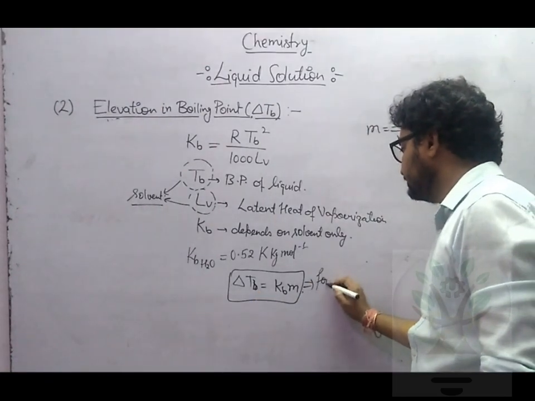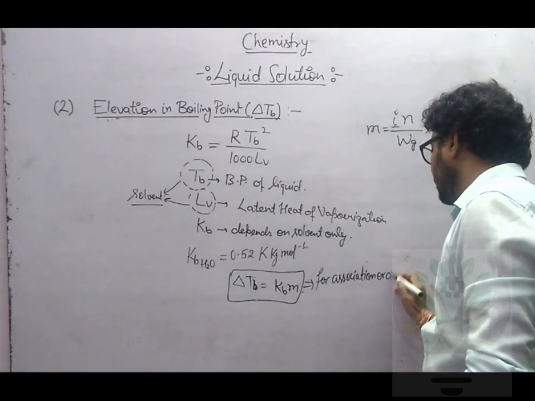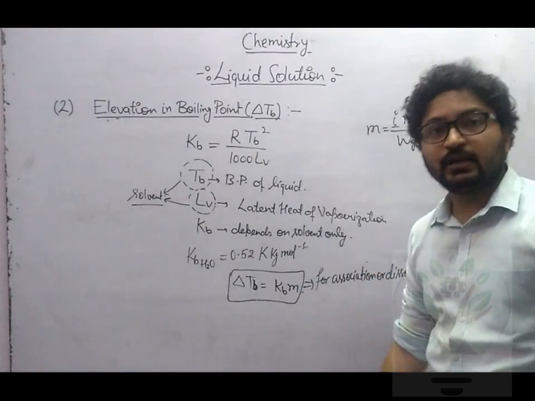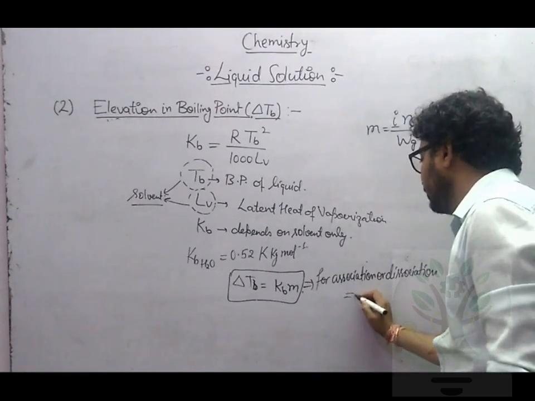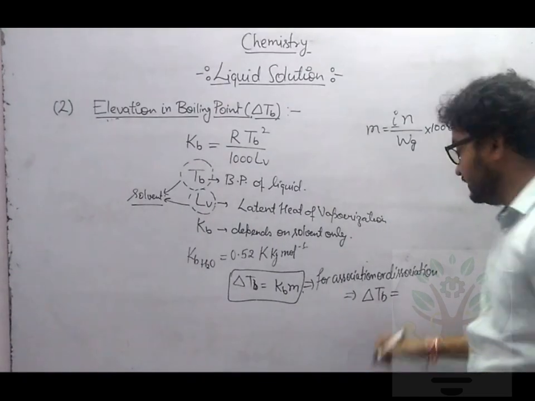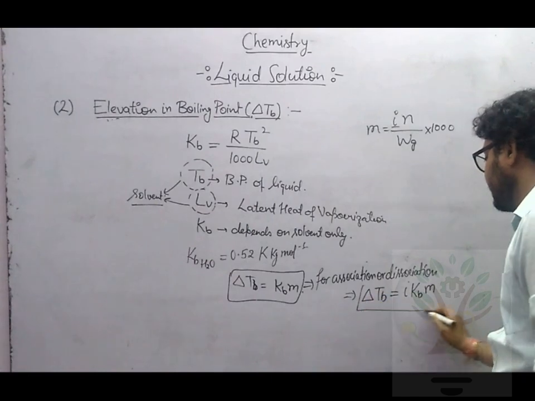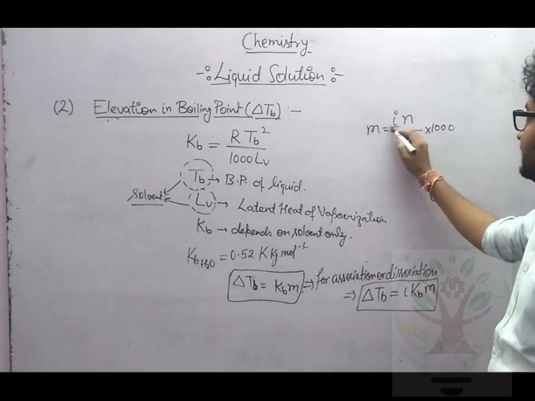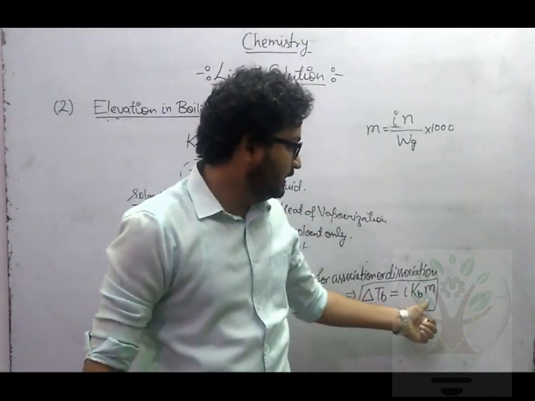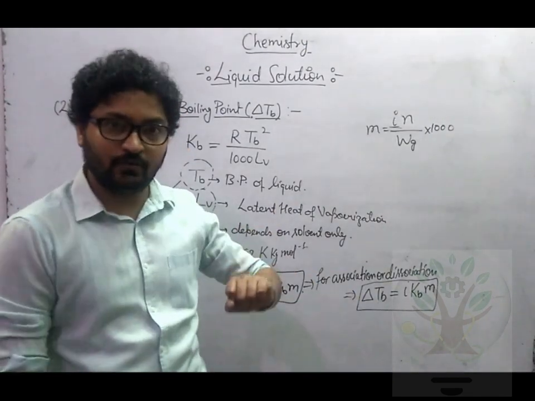For association or dissociation, delta Tb must be written as i into Kb into m. What I did here is simply multiply i with the moles of solute, so I get delta Tb equals i Kb m. So for solving the questions, we will be applying this formula only.